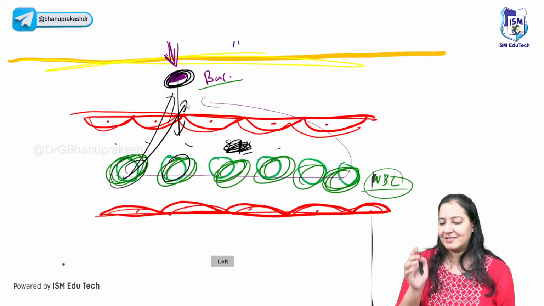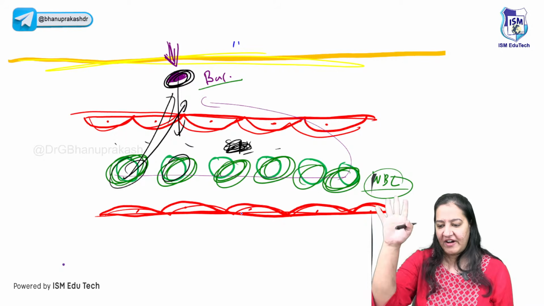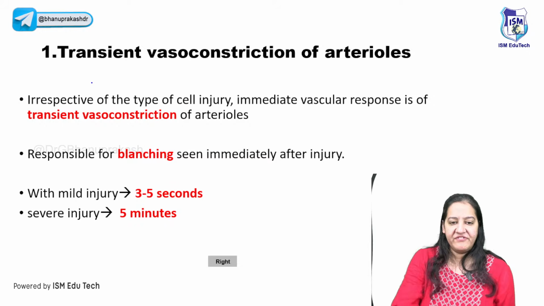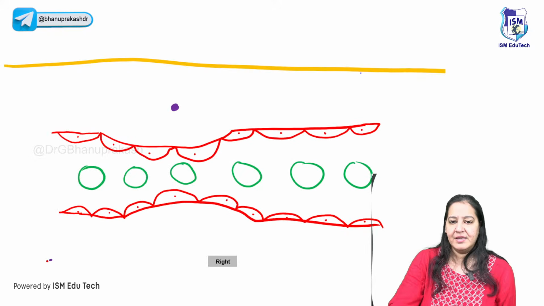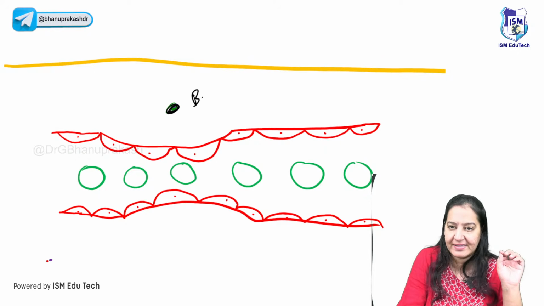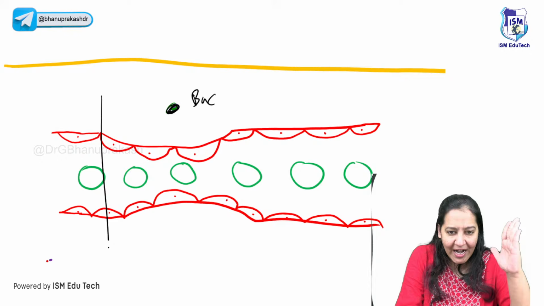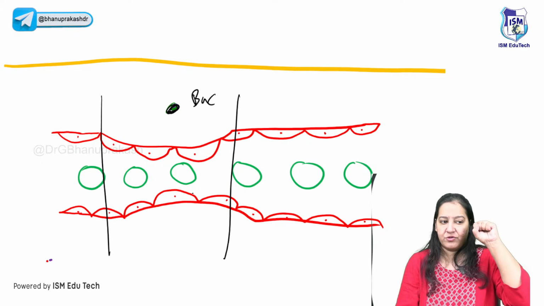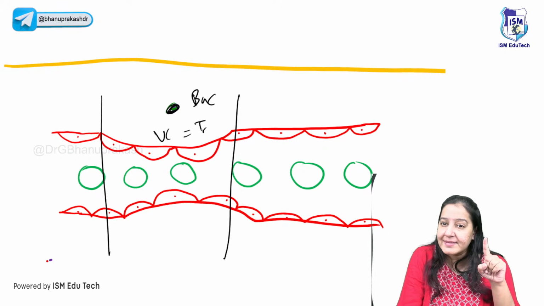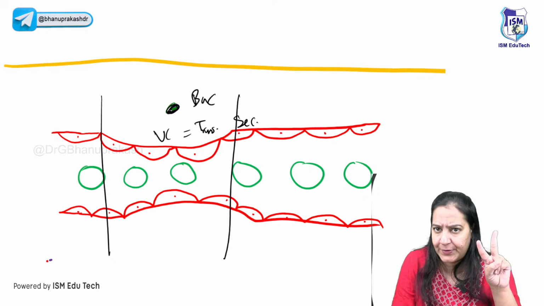So the first step, I'm starting with vascular events. The 5 vascular events first I will let you know. The first is transient vasoconstriction. Listen, as soon as the terrorist, the bacteria, is coming, the blood vessel got afraid. Oh my God, who is this? So that portion of the blood vessel undergoes vasoconstriction. But it is very transient, for a fraction of a second, for 1-2 seconds only. That's it.